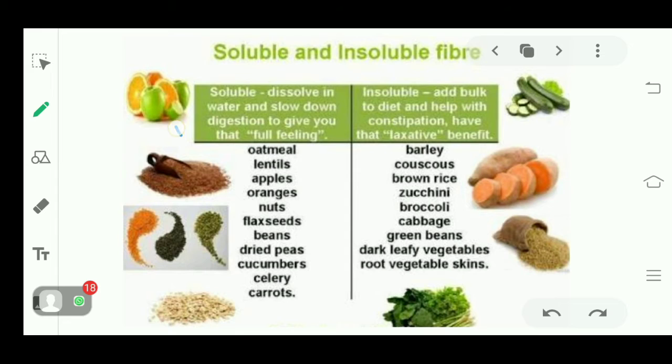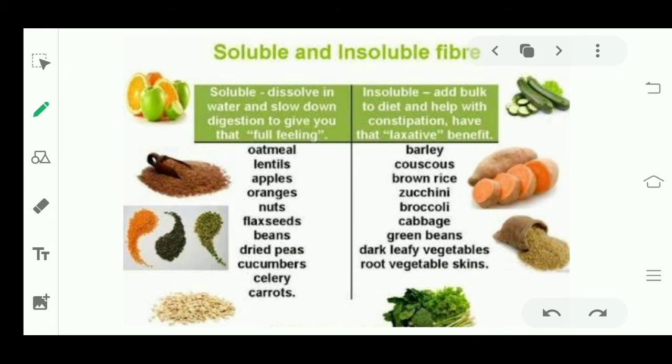It helps in digestion of undigested food. So these are the two types of fiber, soluble and insoluble. Soluble gets dissolved in water and slows down the digestion. Insoluble doesn't get dissolved in water and helps in digesting undigested food.